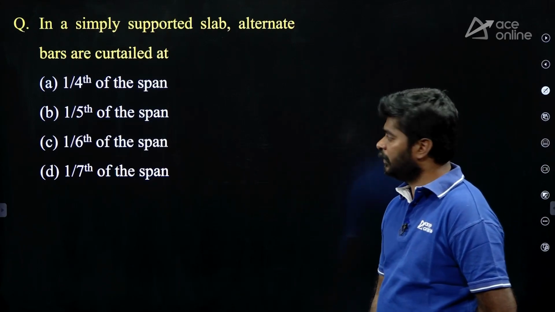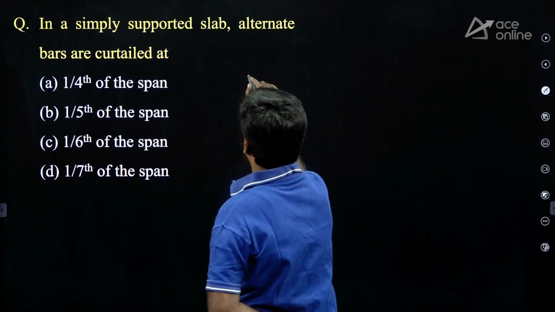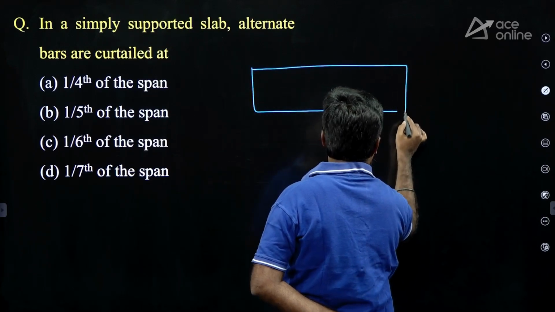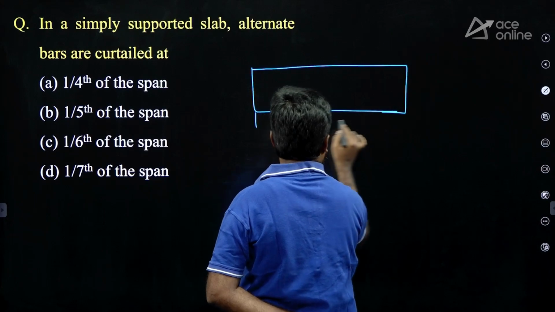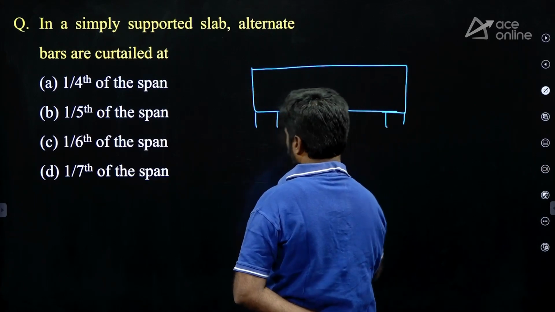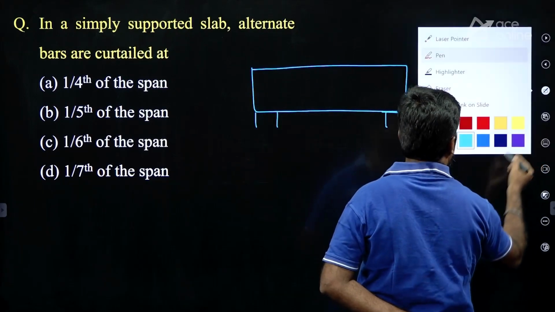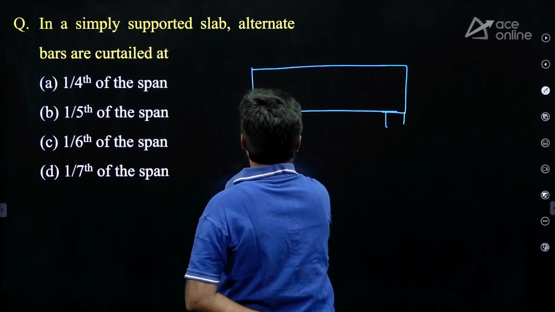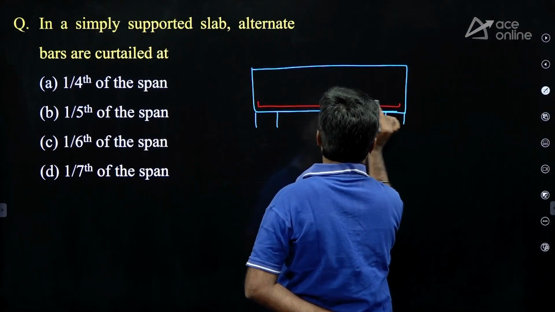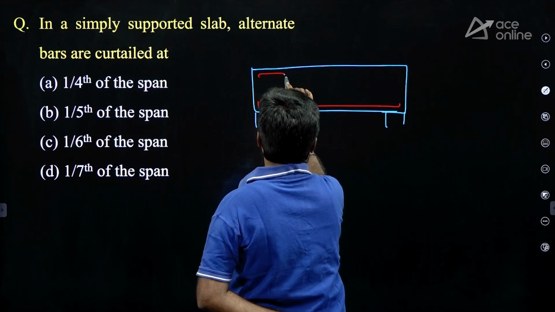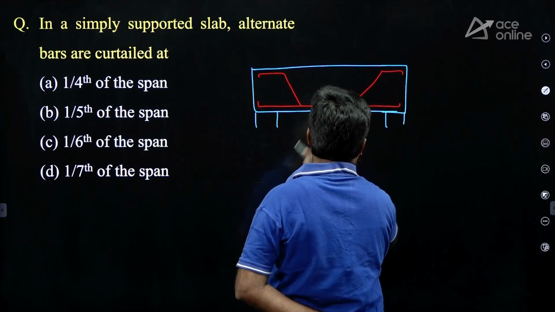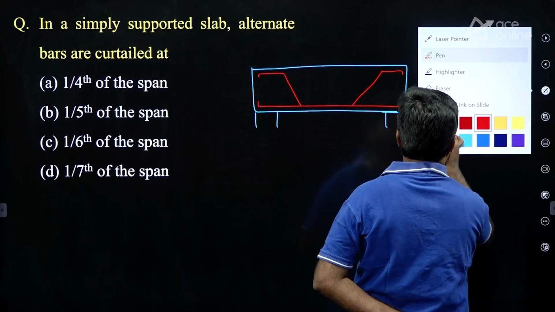My dear, alternate bars are curtailed at